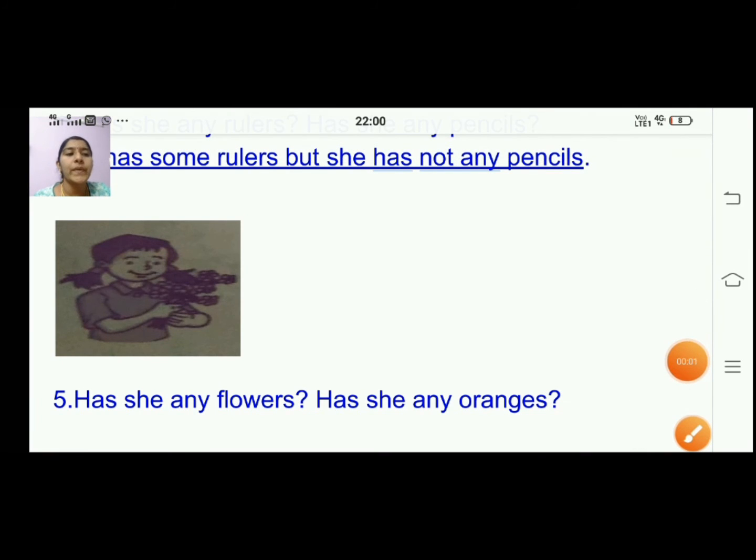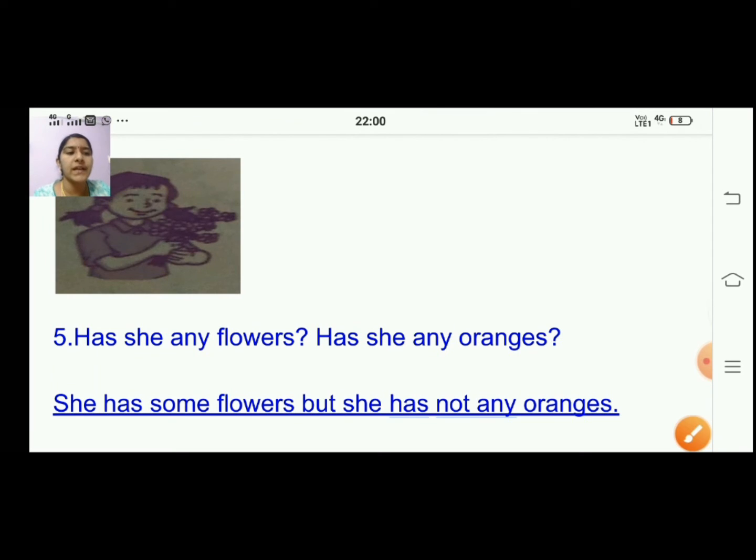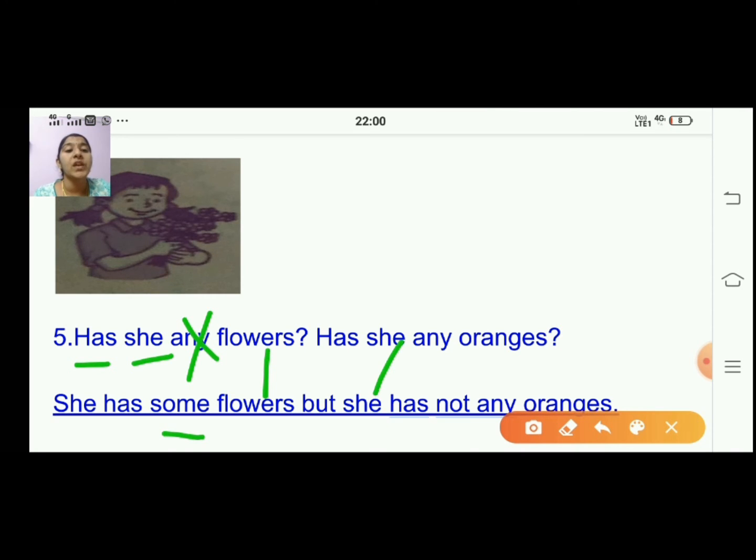The next question will be, has she any flowers? Has she any oranges? She is having some flowers. So your answer will be, she has, remove the any and write some flowers, but she has not, because she is not having oranges, so you will write she has not any oranges.